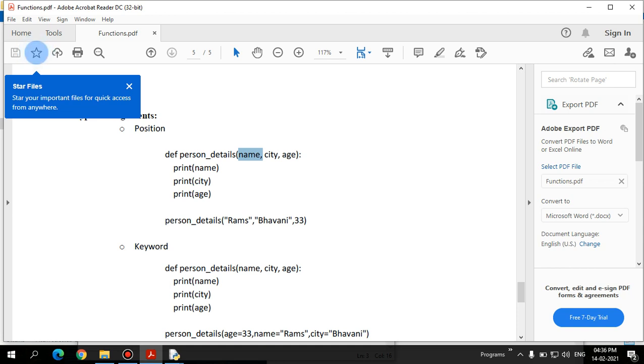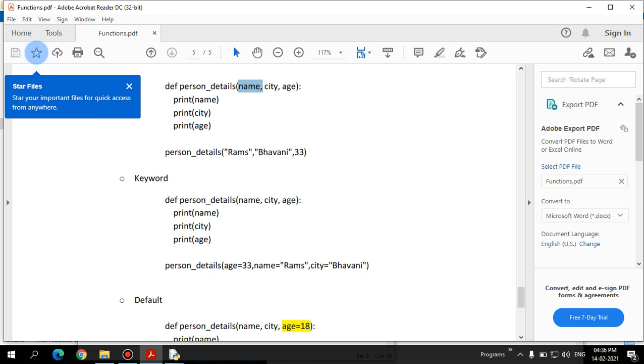In case there are situations where we forgot the order we had given when we defined the function, that is why keyword arguments come into the picture. For example, I have defined the function called personal details, and it receives the arguments in the order name, city and age. Let's assume that we have forgotten the order of the variables. I don't know what is the first variable I have given, I don't know what is the second variable.